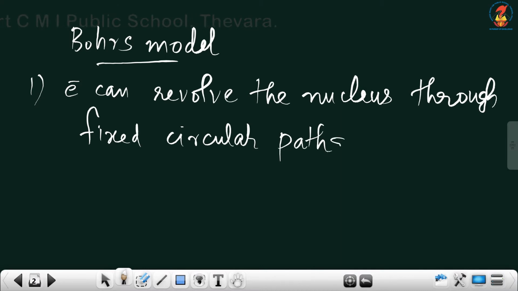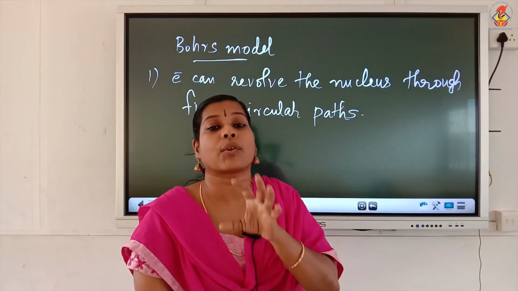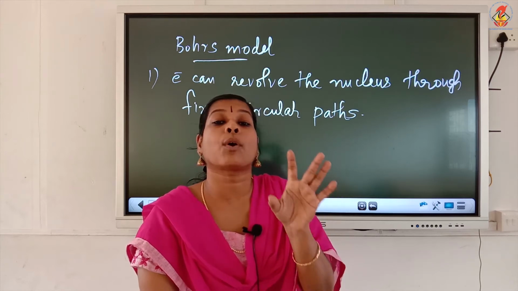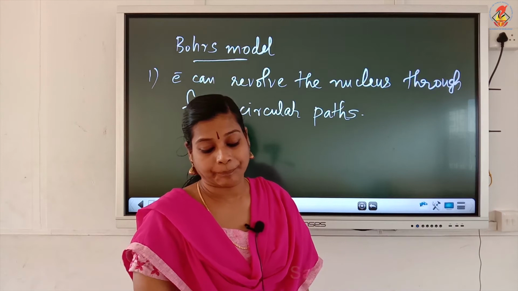Only through the circular paths can the electron revolve around the nucleus. The electrons cannot move here and there. Electrons are allowed to revolve around the nucleus through the fixed path only.